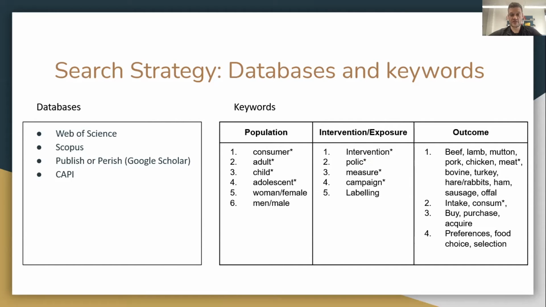Also, the intervention exposure we defined as either intervention, policy, measure, campaign, labeling related terms. And outcomes, we combined different types of meat with intake, consumption, buy, purchase, acquire, and also preference, food choice, and selection, because these are common terms in the field.